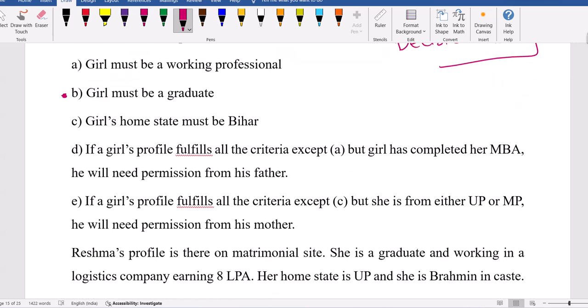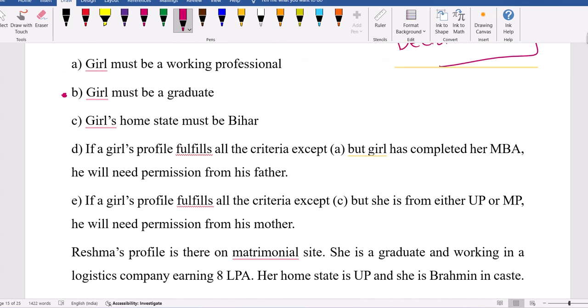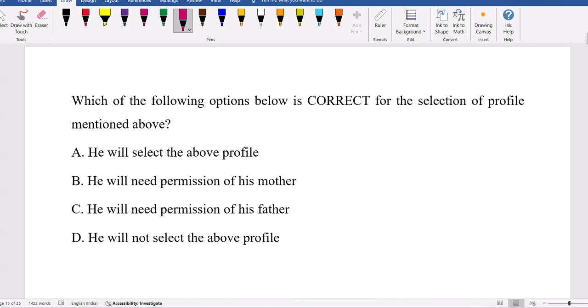Right, so now Reshma's profile is like this. She is a graduate, B satisfied. Here A satisfied. Working professional, earning 8 lakhs. Salary is not a problem. Now C not satisfied. But if C is not satisfied, there is an exception as she is from UP. Okay, take permission from his mother is the answer. So the decision is he will need permission from mother. She's not from Bihar, they are from UP, so we have to take permission from mother.